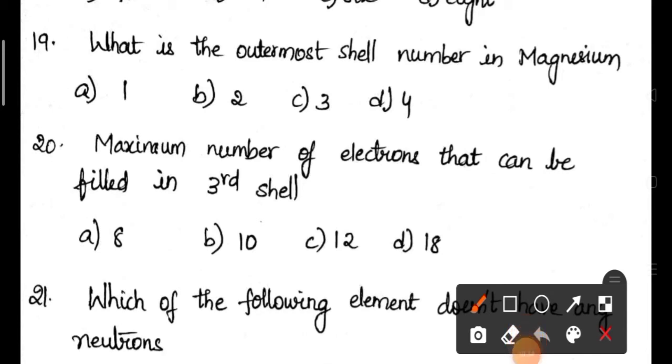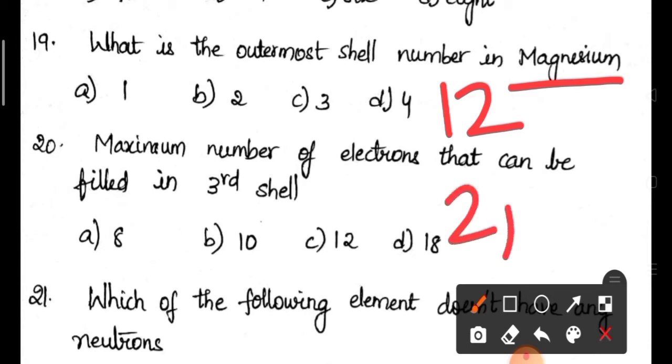What is the outermost shell number in magnesium? First of all, you have to write the electronic configuration of magnesium. For that, you need to know first the atomic number. What is the atomic number of magnesium? 12. And what is the maximum number of electrons that can be filled in the first orbit? 2 electrons. What is the maximum number of electrons that can be filled in the second orbit? 8 electrons.